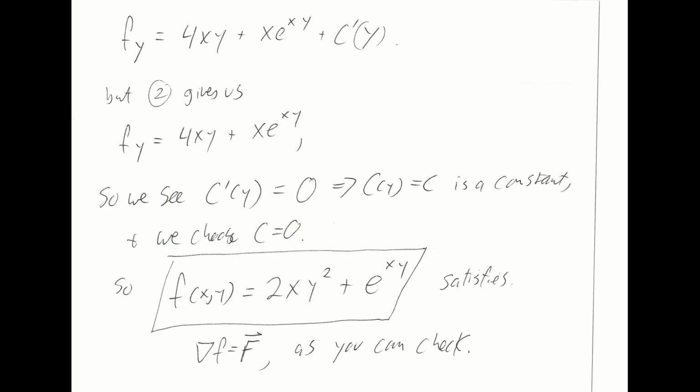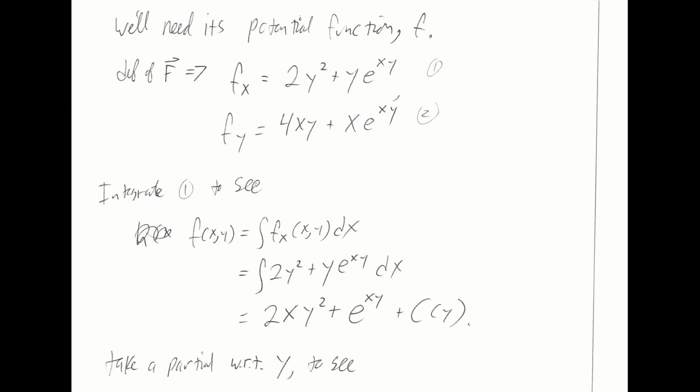So, taking a partial of the expression for little f that I just derived with respect to y, I get this. I can look at equation 2 here, my second component function for big F hat, and it tells me this. And comparing these two, I see that c prime is 0, so that c is a constant, and I can choose that constant to be the constant 0. I just need one of the potential functions out of the infinite number of them. And it is my preference to choose the one which is analytically as simple as possible. So I take my constant c to be 0, and now I have this expression for little f. That is coming from here, where I've taken c to be 0.